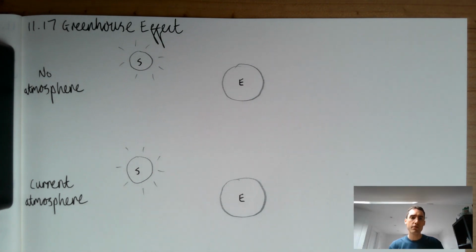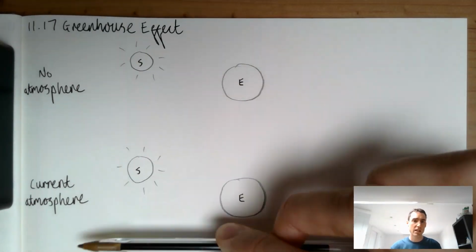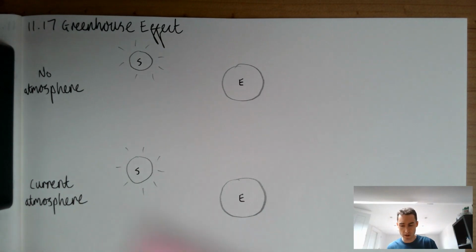And the first thing to emphasize to students is the greenhouse effect is not a bad thing. The greenhouse effect, in fact, is the only reason that life is possible on our planet. So I think it's worth starting with a comparison between the case where you had no atmosphere and the case where you have what I'm calling the current atmosphere.